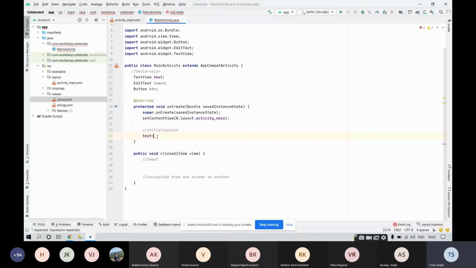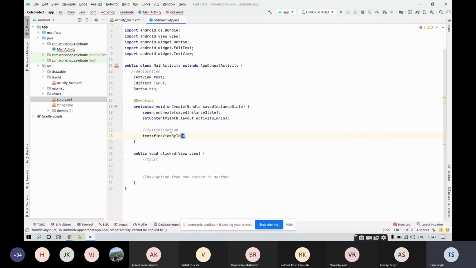Now what does this function findViewById stand for? This function findViewById fetches the view with respect to the id. These are all views that we have over here for our front end, right? So the respective view will be fetched by the backend with respect to the id.